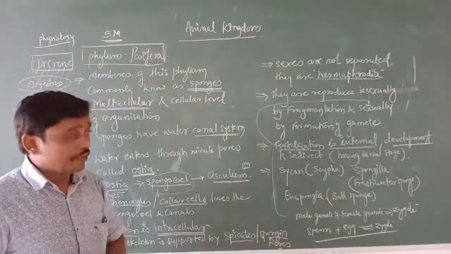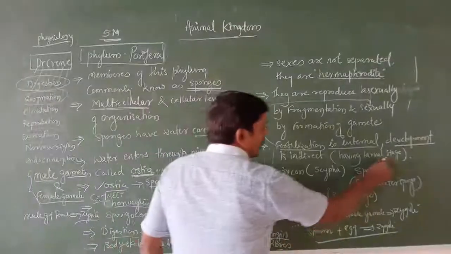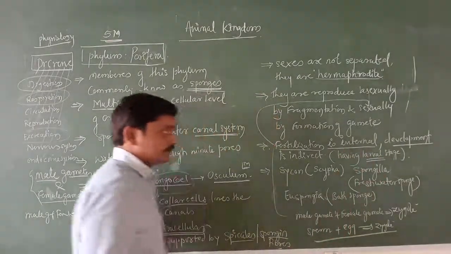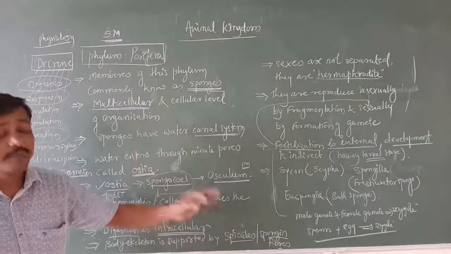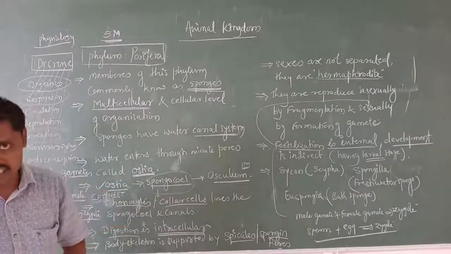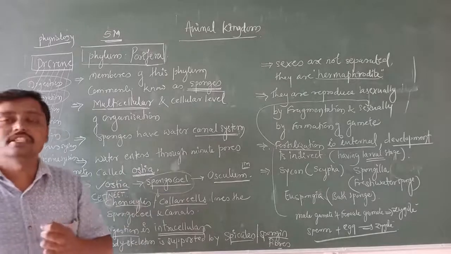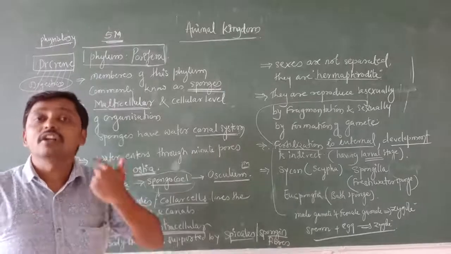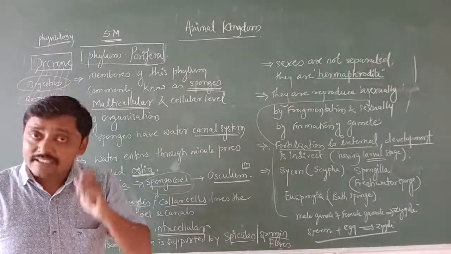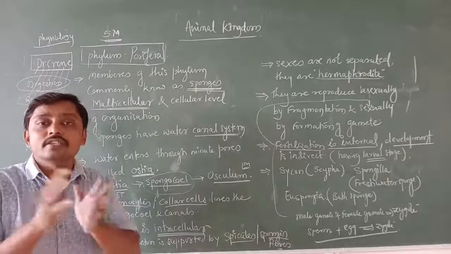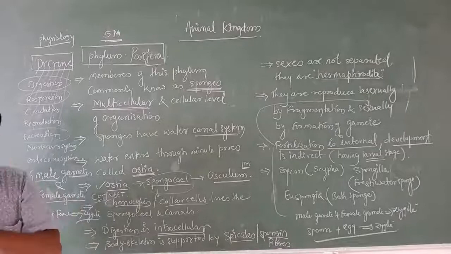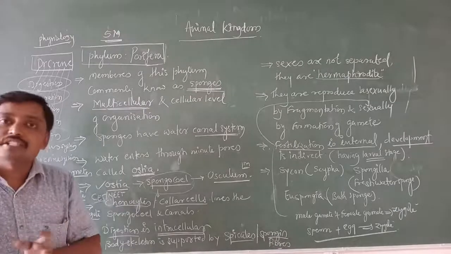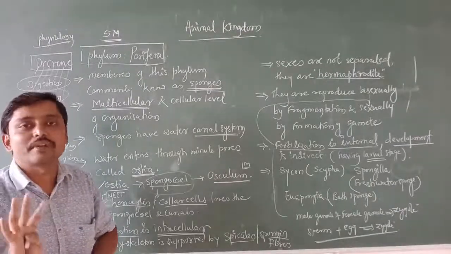Now here, the larval stage in the sense what? The larval stage is nothing but the immature stage. It is the immature stage in the sense sexually it is not mature, and this larval stage is not similar to the adults. It is dissimilar to the adults. It no more matches with the adult. Adult variety, larval stage variety.